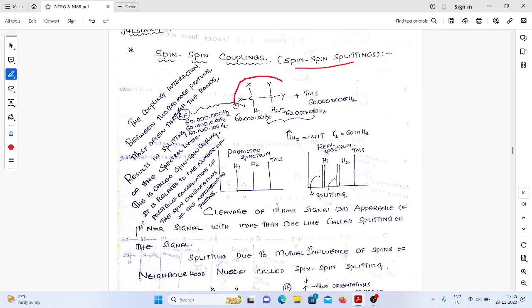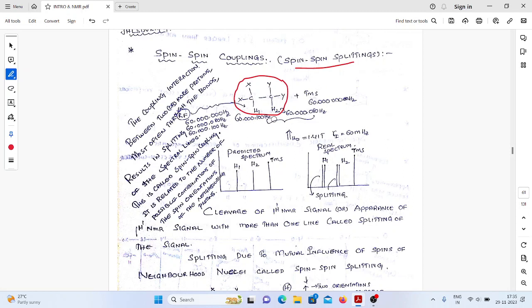For your easy understanding, again I am going to take the same hypothetical molecule. In the hypothetical molecule, we have two non-equivalent sets of protons. One Larmor frequency is 60,000,080 Hz. The second one is 100 Hz.